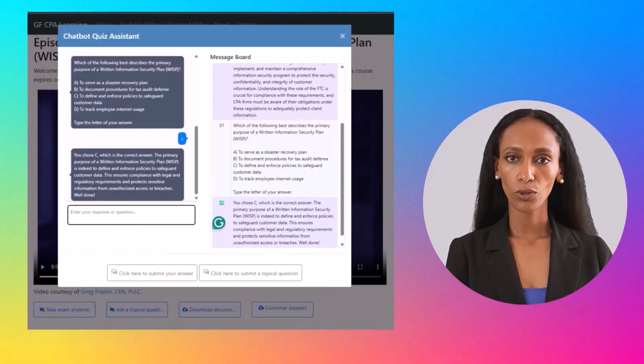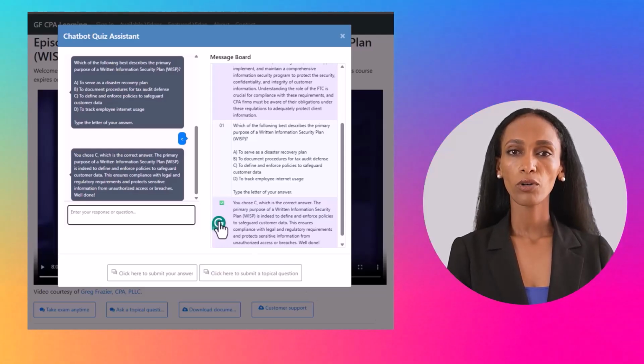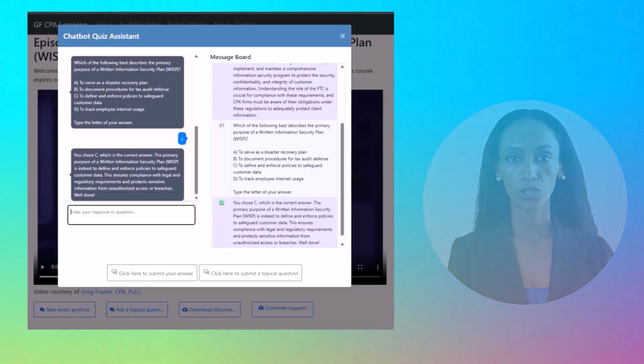The application also affirms your correct choices with a detailed explanation. The quizzes also include questions that require written responses, and the application's AI model evaluates your written answers, providing a detailed and comprehensive evaluation.